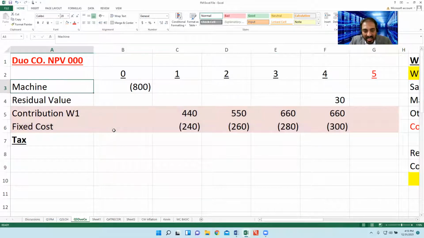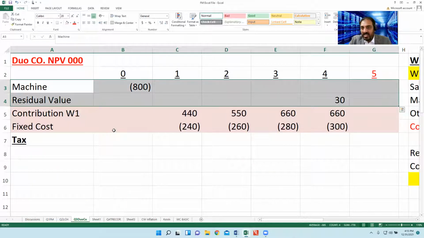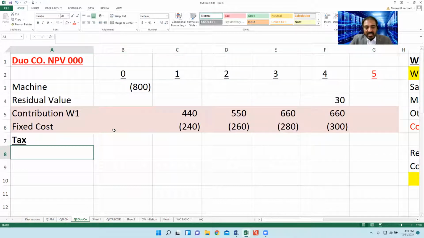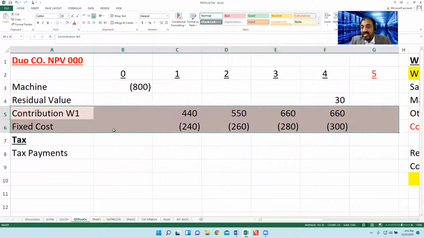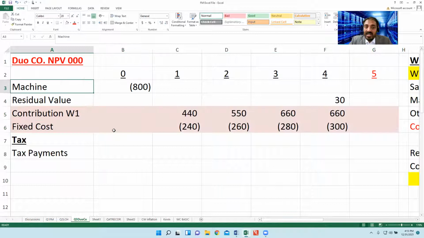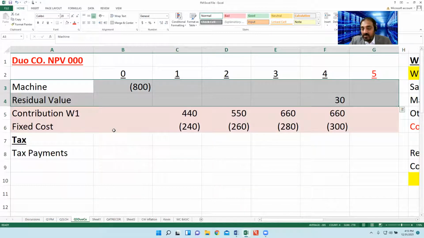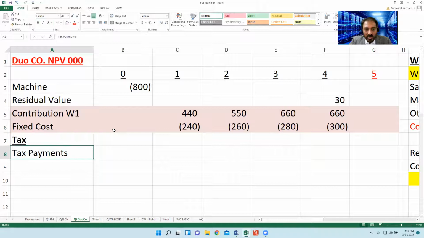Initially we will ignore the tax consequences of this machine and residual value. We will discuss the second step, or I can say the two-step working. First I am working with the tax payments, considering this contribution and fixed cost, meaning the taxable incomes. Ignoring machine and residual value, that is, tax depreciation. Ignoring. Okay, now come on.